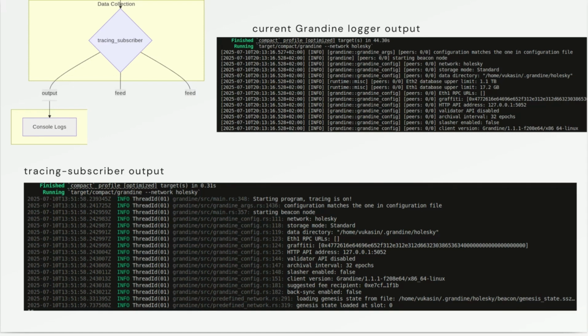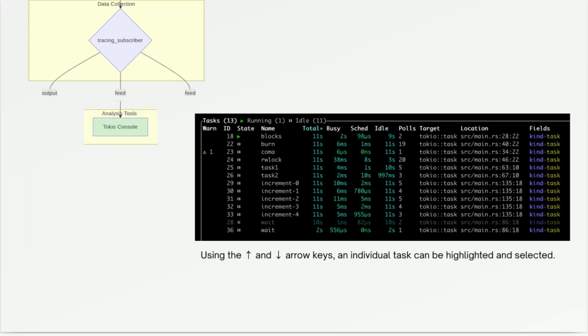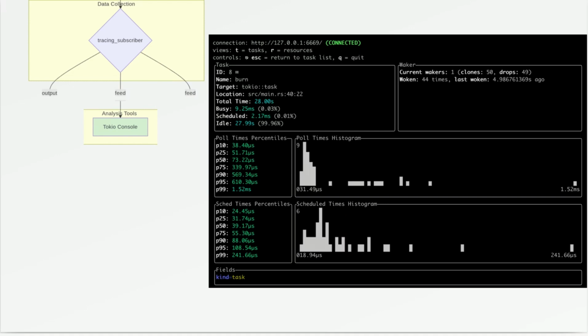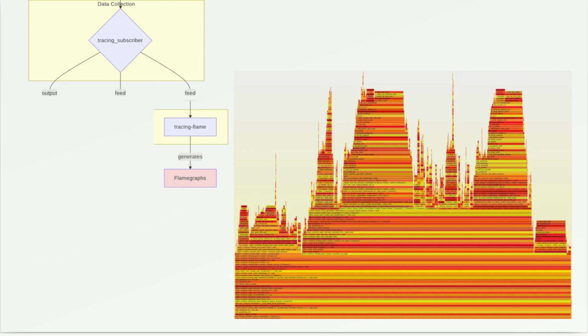But the main benefit of tracing is not improved formatting. So let's switch to Tokio console, which displays a list of async tasks in the program, and there we can choose and enter one and get more detailed information about that task. And in the flame graph case, an additional layer of the tracing subscriber is tracing flame, and it can convert tracing events into flame graph JSON format, which is compatible with flame graph tools such as Inferno. And there we get something like this.